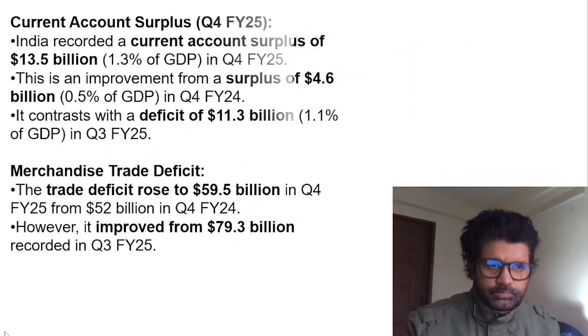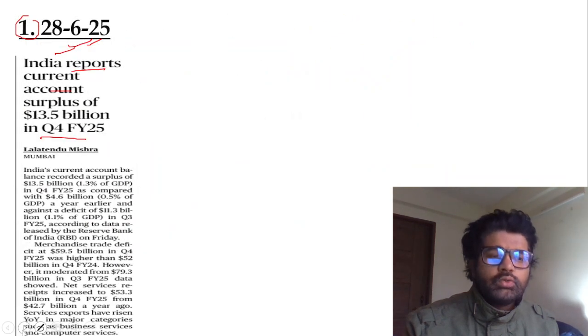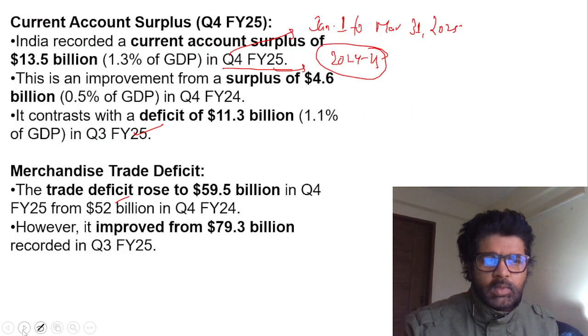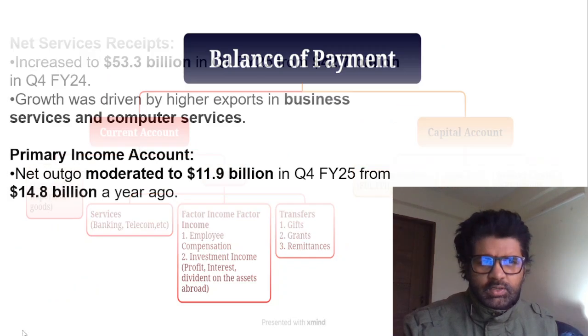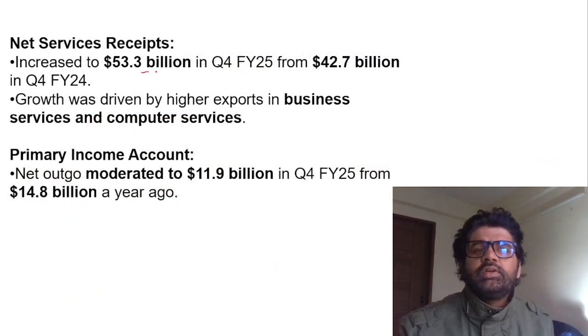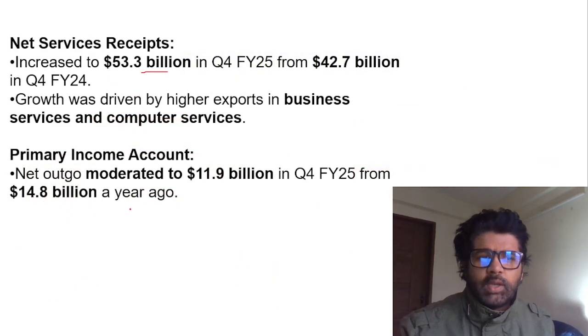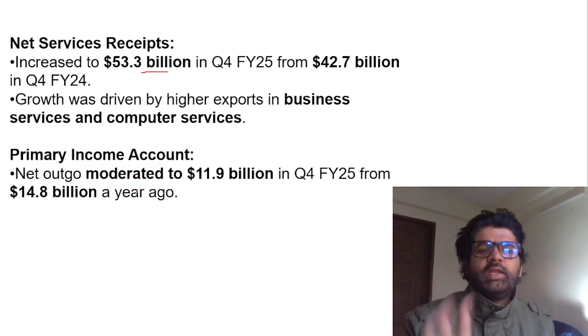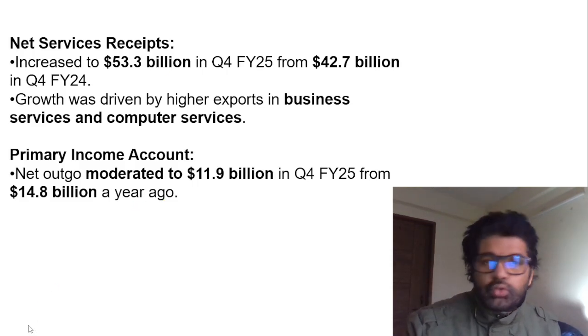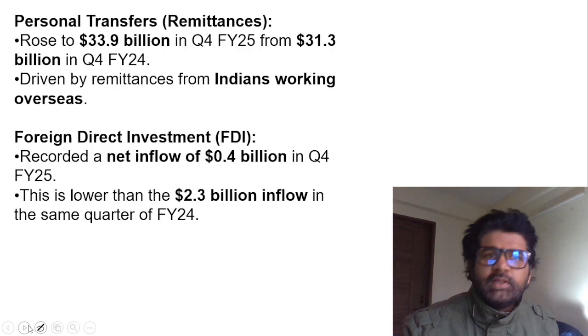Cool. Now let's come back. So that's what they're talking about here. More than the numbers, focus on the conceptual part. Trade deficit, they're talking about the numbers. Net services receipt increased to 50. Again, you don't need to focus on the numbers. Just to give you an idea of what is happening in our country, you should focus on BOP and its components.